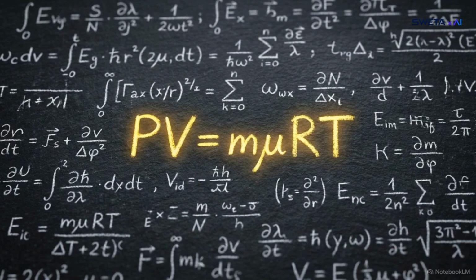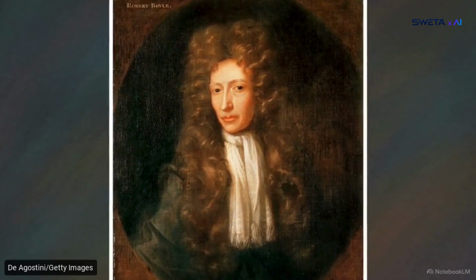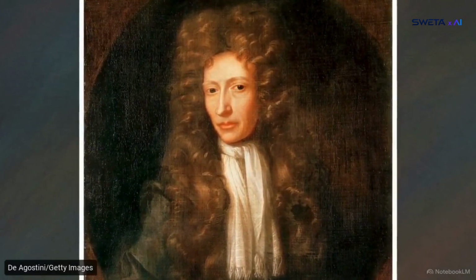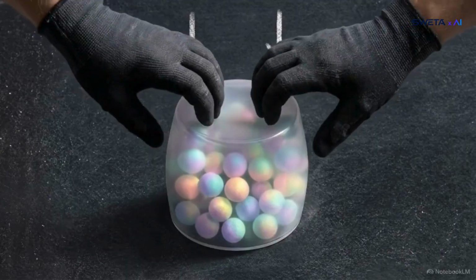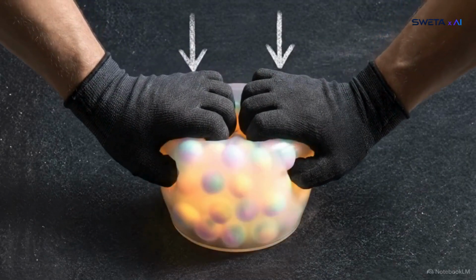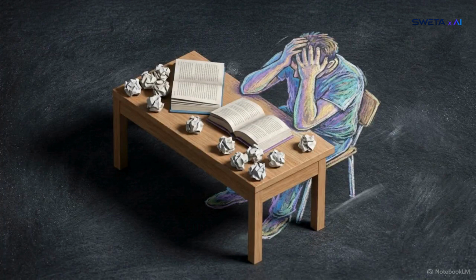nRT. Robert Boyle was one of the first to quantify these effects in the 17th century, establishing that pressure and volume share a strict inverse relationship. But there is a gap in this macroscopic approach. Boyle's law describes what happens when you squeeze a container, but it provides no mechanical explanation for why the gas reacts that way. Relying solely on these formulas often leads to confusion when problems get complex.